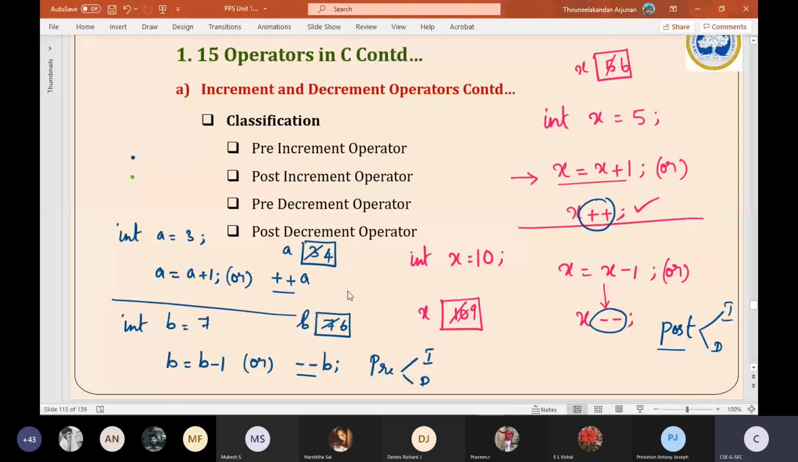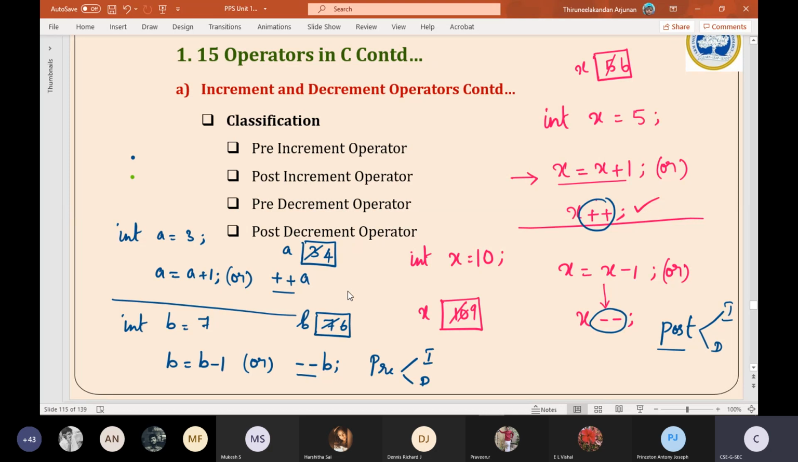Is it fine, students? Go through this entire slide, ask me doubts. Ask me doubts. Is it clear? Since I have written both the things in a single slide, is there any confusion?